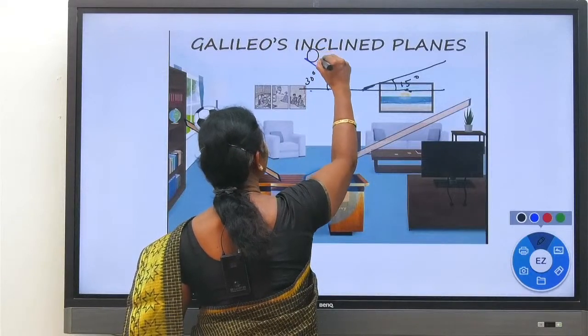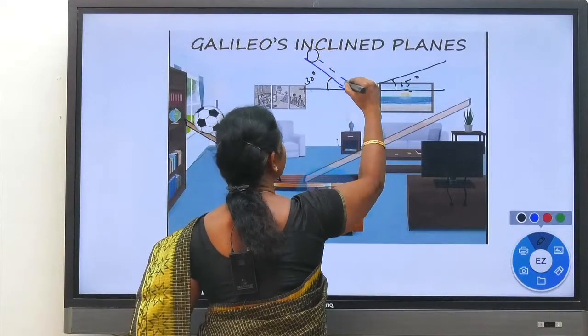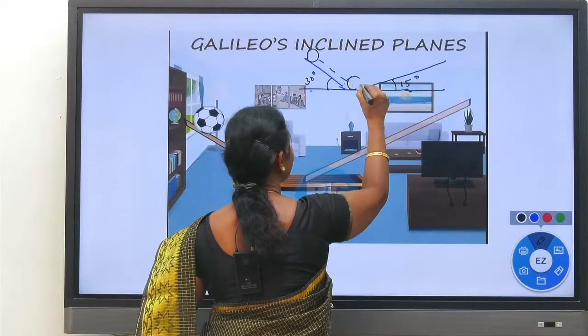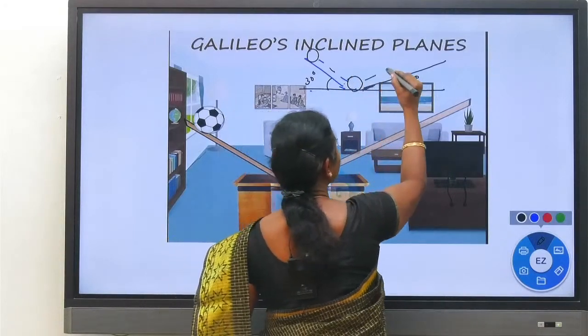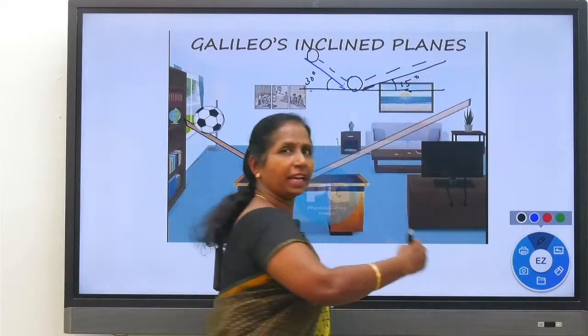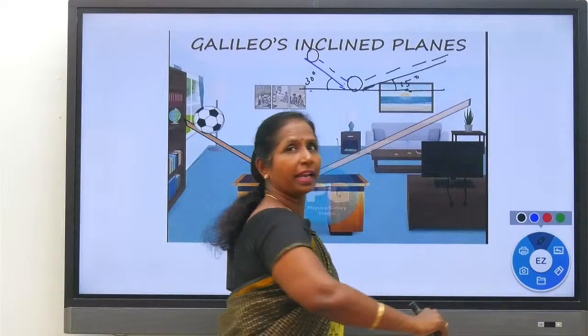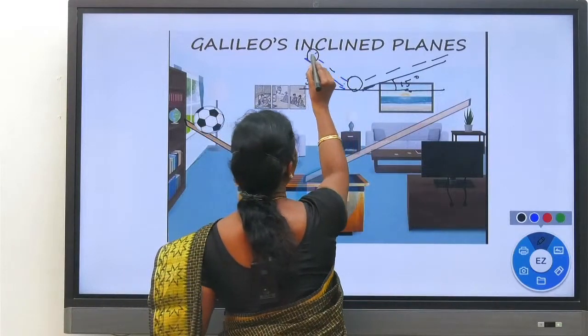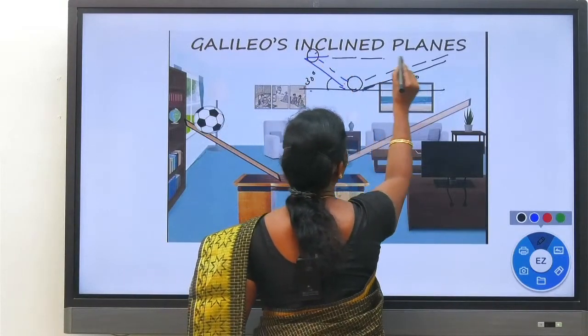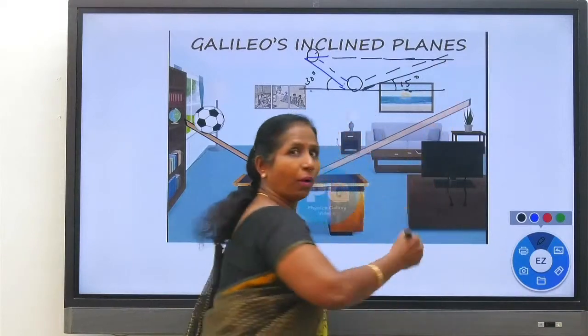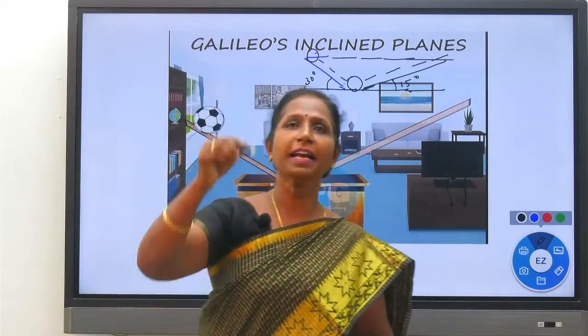We are making the ball roll down. So, the ball moves with increasing velocity, and after reaching here, the ball as usual moves up in the second inclined plane, a longer distance. Now if the ball's height cannot be attained here, if the ball's height cannot be attained in the second